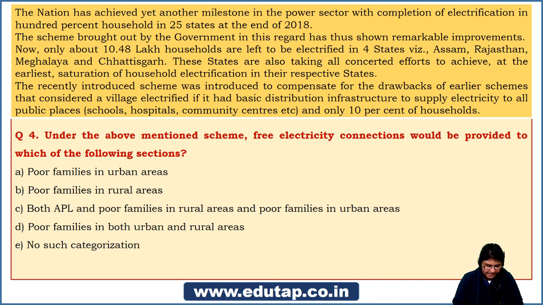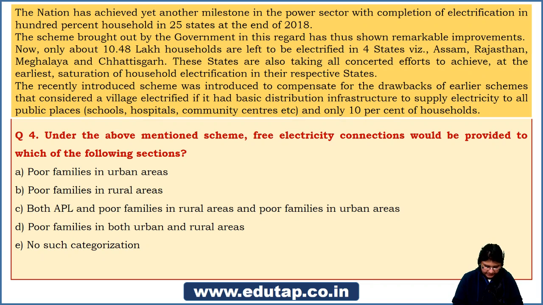Mayank says B. Seema Kumari, B. Vamshi says B. So there is a confusion between whether it is catering to only poor families in rural areas, or both APL, that is above poverty line, and poor families in rural areas plus the poor families in urban areas. Mostly this is the confusion I can infer from the options you're giving me. I can still see Seema, Vamshi, Deepak, Rakesh going with B, Vikas going with C. Badri says it is D, poor families both in urban and rural areas. So we can see a lot of people are a little confused about this particular question. Mohit Sinha says C.